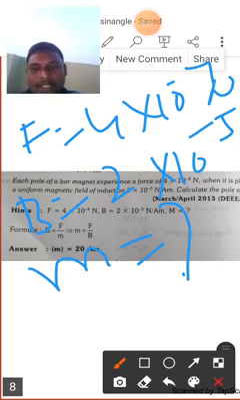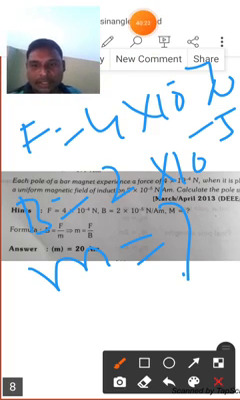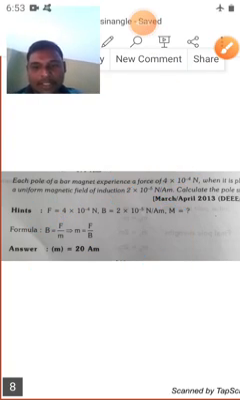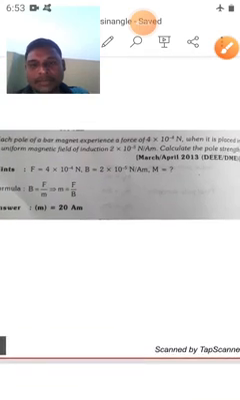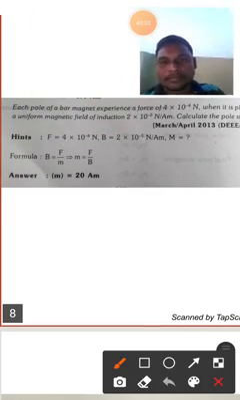Then m is equal to what? What is the relationship between all these? We know very well the formula of B: the magnetic field B is equal to F by m.